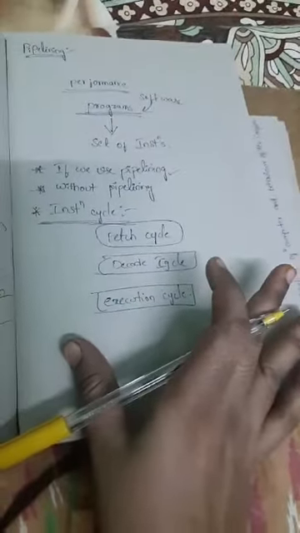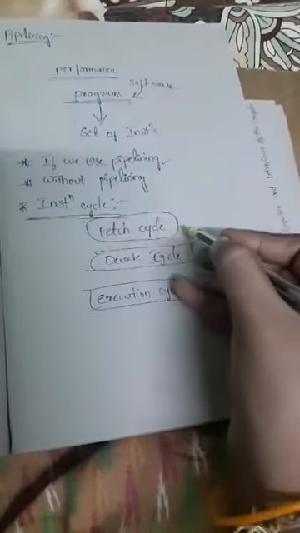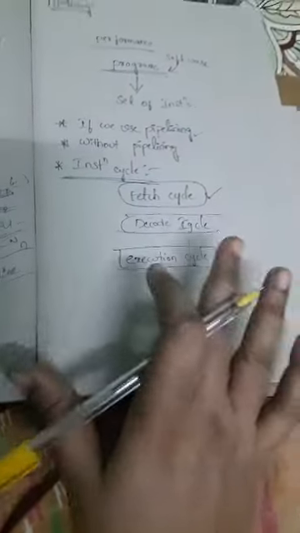So now let us take two primary steps for the execution of the instruction. For the execution of the instruction, I will take the two major steps in this instruction cycle, that is the fetch cycle and the execution cycle. So in between we have the decode cycle also. Okay, so there are the two steps I have taken here.